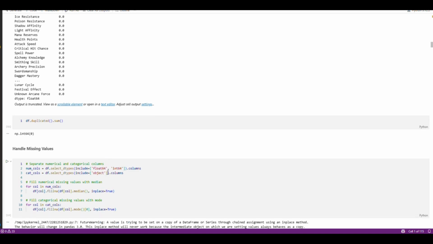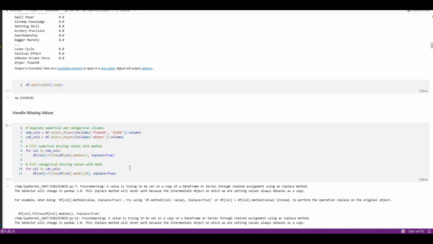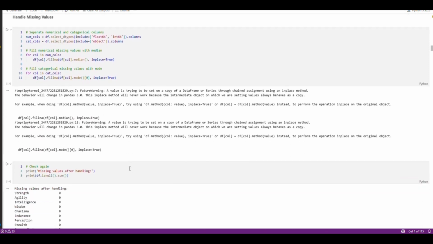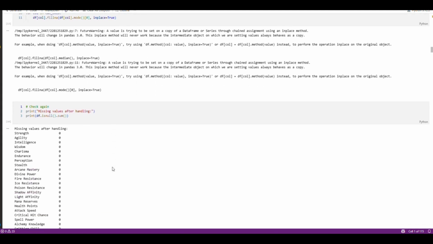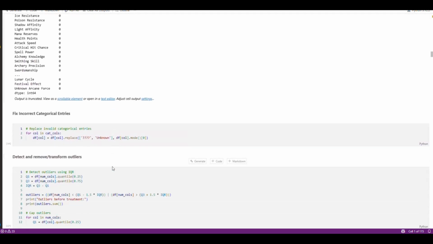And after checking the missing values, I handled them using the mean for numerical values, while missing categorical values are filled with the most frequent category. After handling the missing values, I checked the dataset to see if there were any missing values remaining. After that, I also corrected incorrect categorical entries such as unknown or question mark by replacing them with the mode of the column.